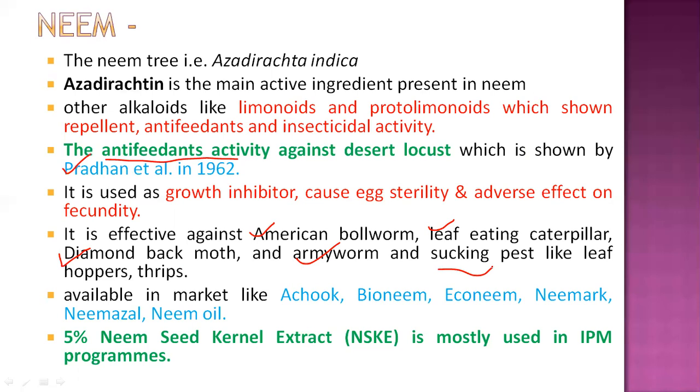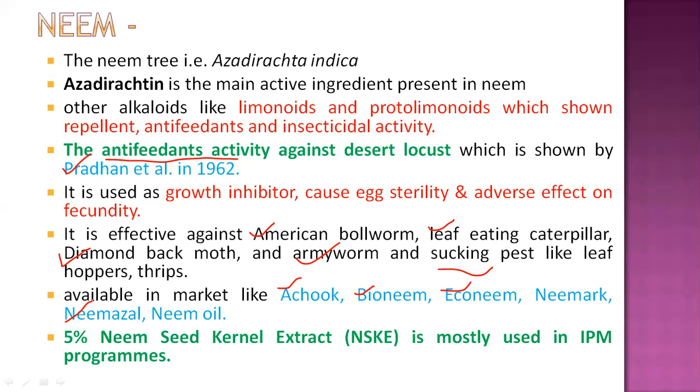And now these neem based products are available in the market under trade names like Achook, Bioneem, Econeem, even Neemark, Nimbecidine, and neem oil. So these are all the commercially available market products for the farmers.